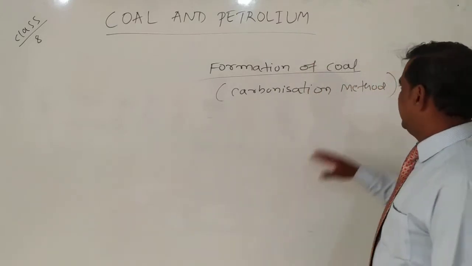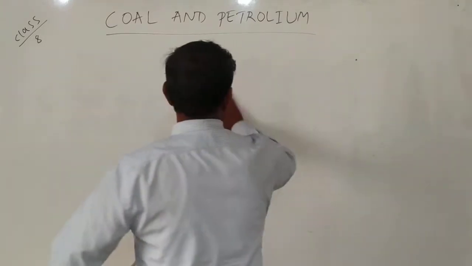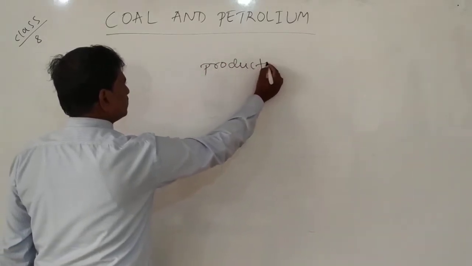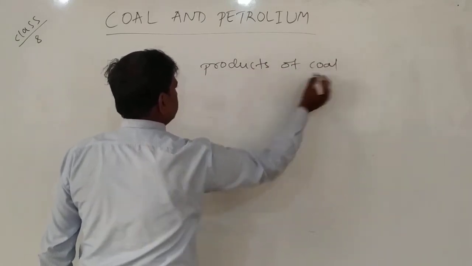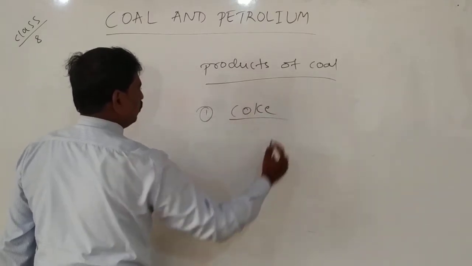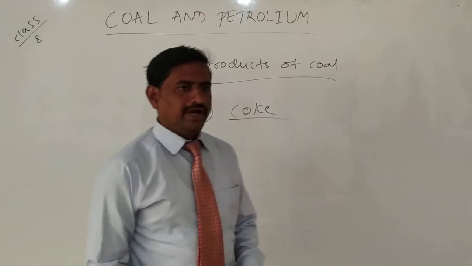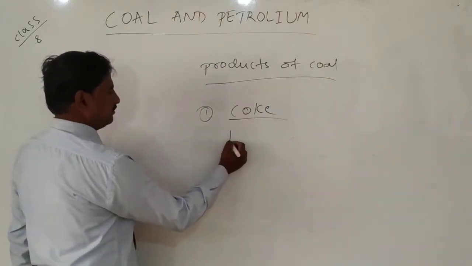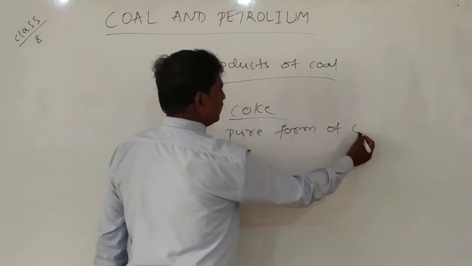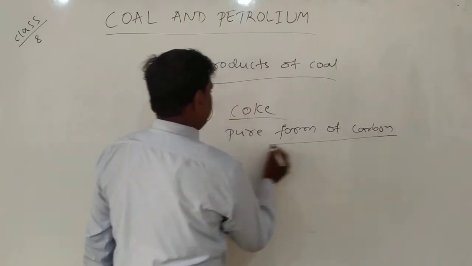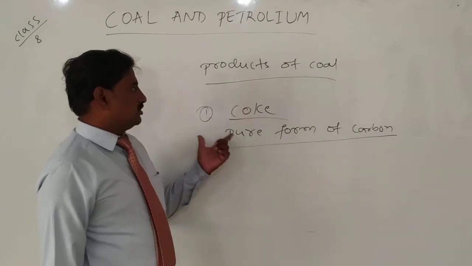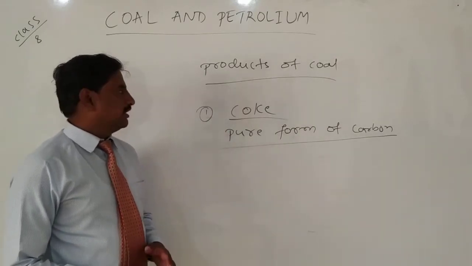The next, after the coal, are the different products of coal. What are the products of coal here? The first one is coke. Coke is nothing but one of the products of coal, and it is a pure form of carbon. Coke is a pure form of carbon, and it is obtained by heating the coal.